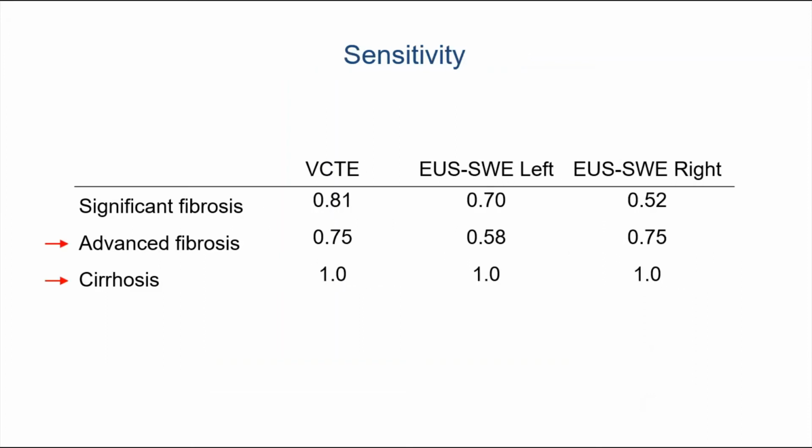In terms of sensitivity, FibroScan and EUS of the right lobe had comparable sensitivity for advanced fibrosis and cirrhosis. For specificity, EUS of the left lobe had a higher specificity than VCTE as well as the right lobe. Notably, both of these did not reach statistical significance.